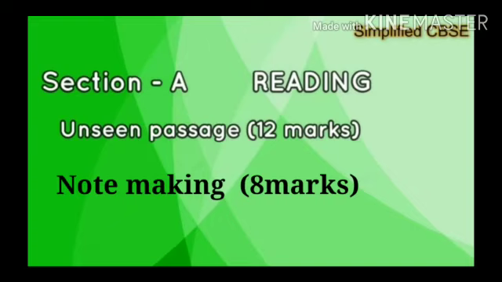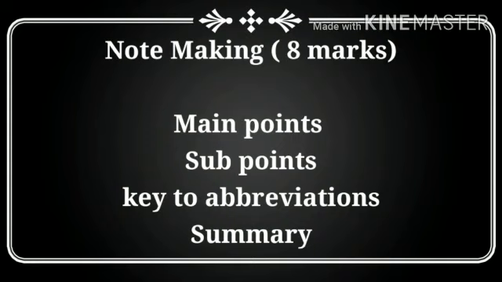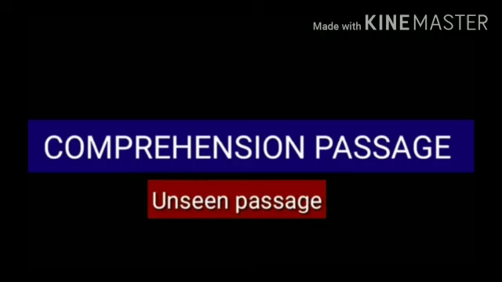So students, question number 2 is note making, which carries 8 marks in the CBSE English core paper, and I have already explained that in my previous video. If you need more questions based on note making, you can comment for more videos. Okay, now let's begin with today's topic, that is unseen passage.